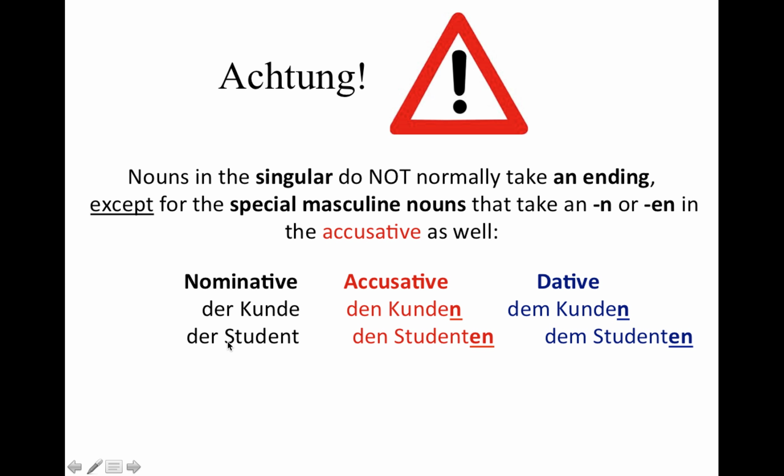So nominative, der Kunde, becomes an accusative, den Kunden, and in the dative it keeps that and is dem Kunden. Der Student, den Studenten, or dem Studenten. So there's some masculine singular words that do take that N or en ending. Okay, so watch out for those. But it's really just a matter of watching out for it and making sure you adjust it.